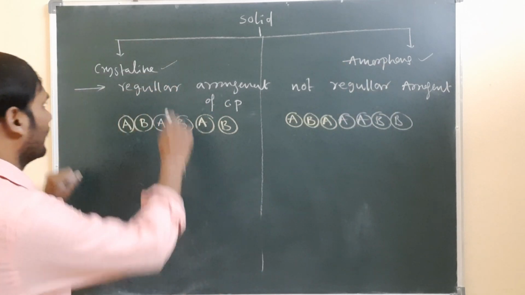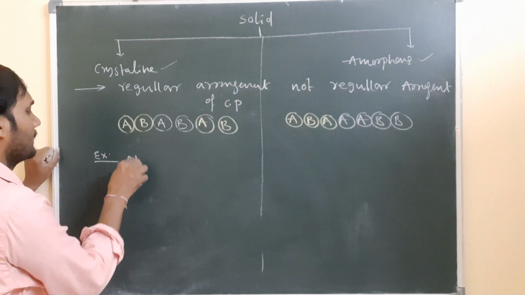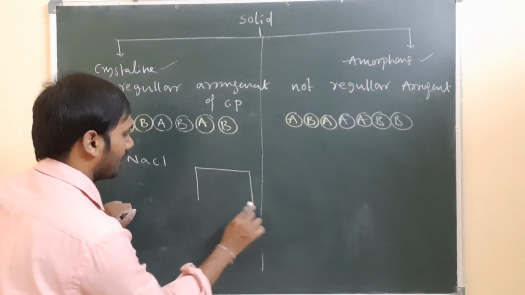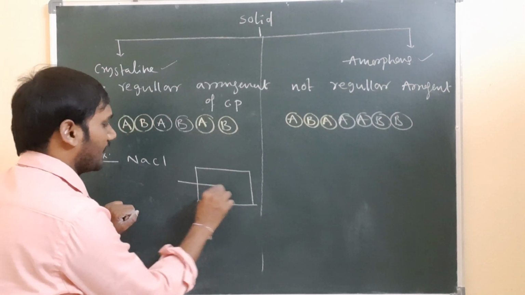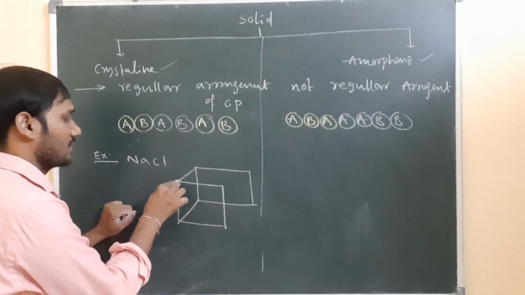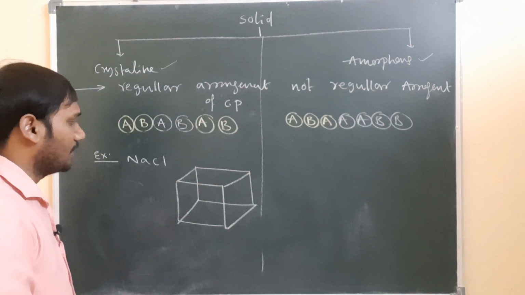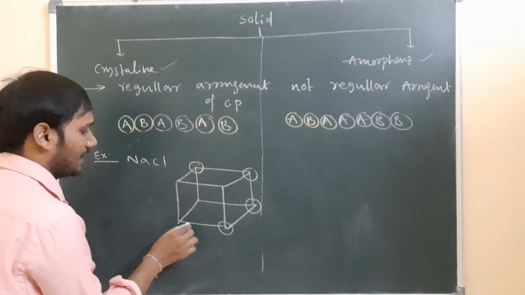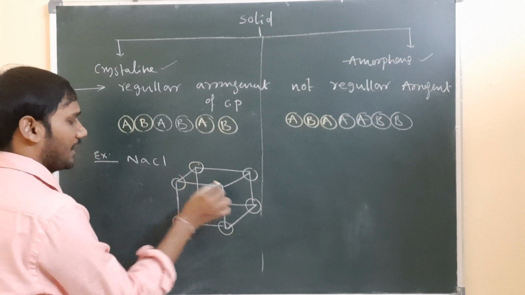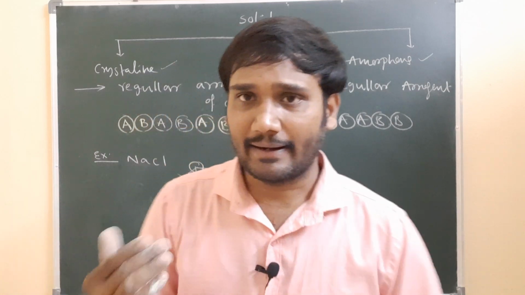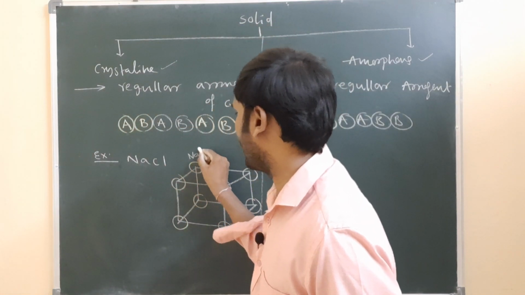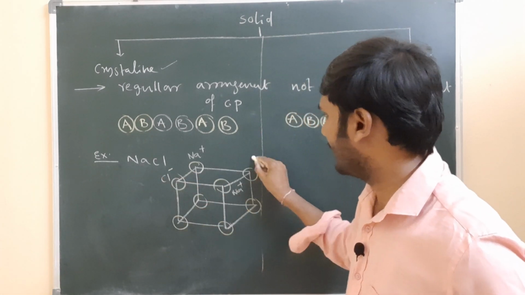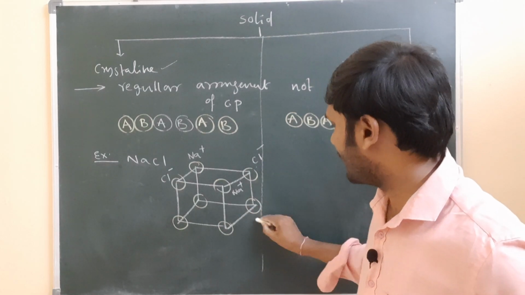For example, a crystalline solid example is sodium chloride. Crystalline solid example is what? Sodium chloride. For example, I am taking a crystal. This is the sodium chloride structure. If I see here, Na plus is present, here Cl minus, here Na plus, here Cl minus, here Na plus, here Cl minus, here Na plus, here Cl minus. It means a regular arrangement is there. For example, this is Na plus, it will be Cl minus. If it is Cl minus, it is Na plus, it is Cl minus.